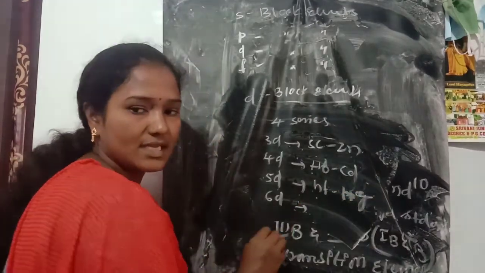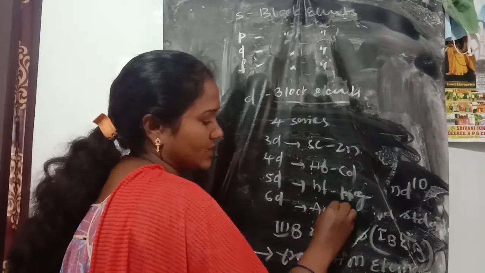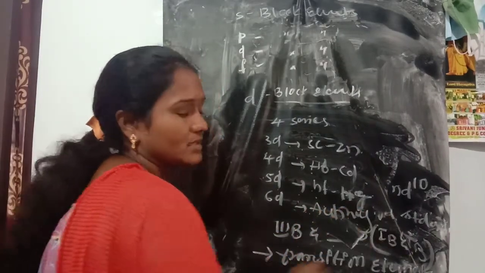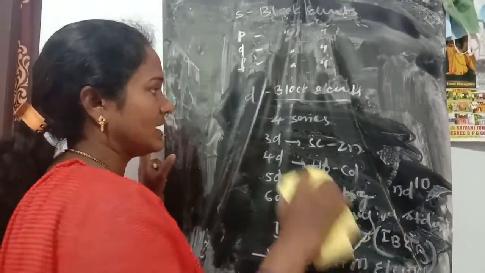And 6D is the actinides. These are the 4 series of D block elements.